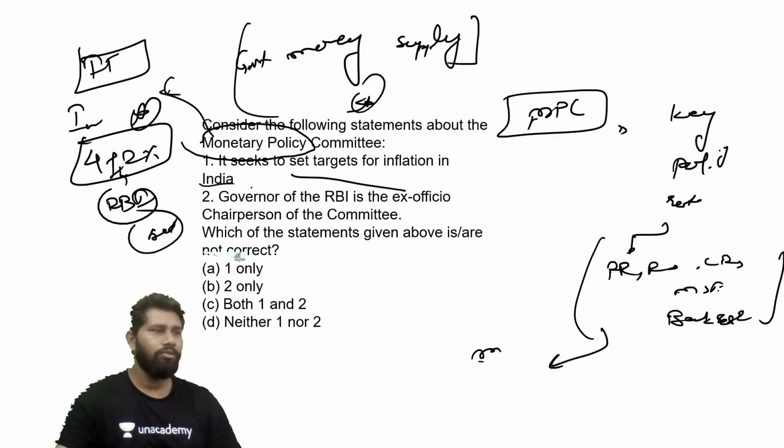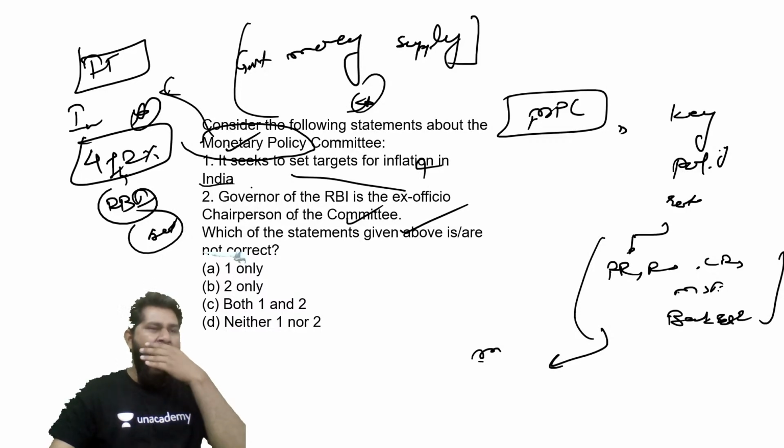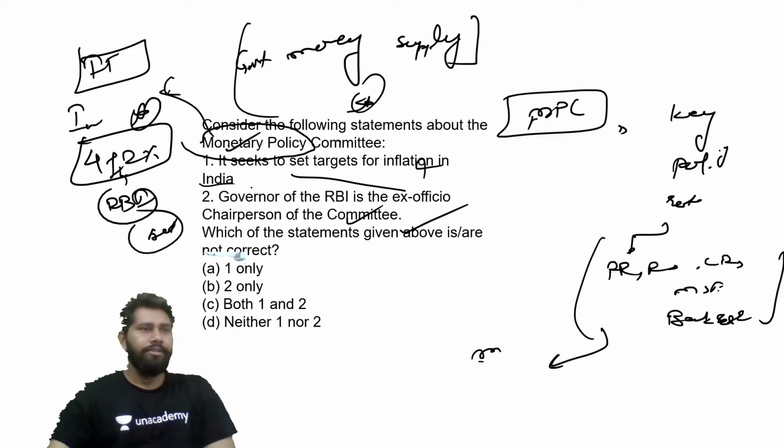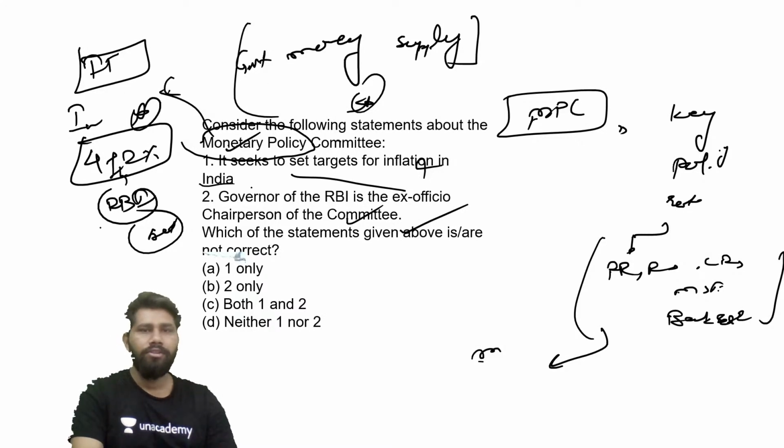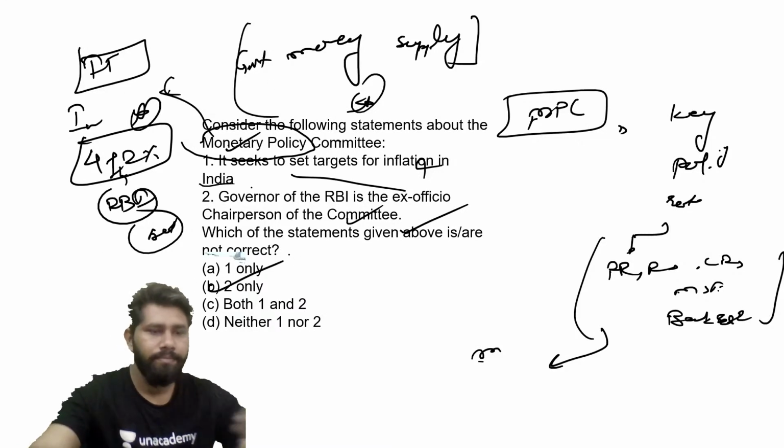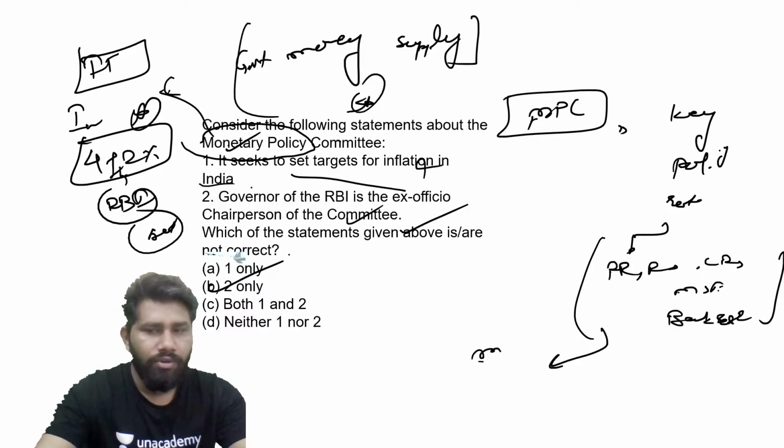Right now, let's go to the second statement. The Governor of the RBI is the ex-officio chairman of the committee. This is very much a right statement. The Governor of the RBI is the ex-officio chairman of this particular committee. A has been eliminated, A becomes wrong, and the second statement is right. Sorry guys, so B becomes the correct answer. Very, very important for all of the students to understand this particular question. So, what is the correct answer to this particular question, guys? B. Let's move ahead to the next question.